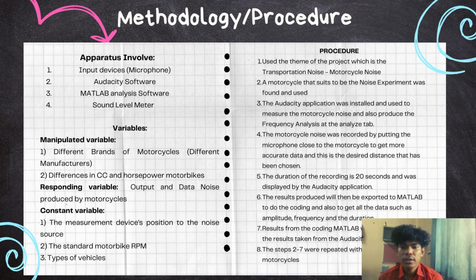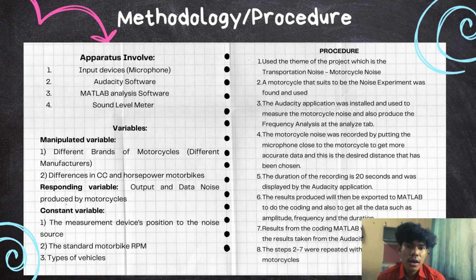For the manipulated variable, first is the different brands of motorcycle, which are Honda and Yamaha. Second, the different cc and horsepower of the motorbike, which is 110 until 160. For the responding variable, it is the output data of noise produced by the motorcycle, and the constant variables are the measurement device position, also the RPM of the motorbike and the type of vehicle, which is motorcycle.